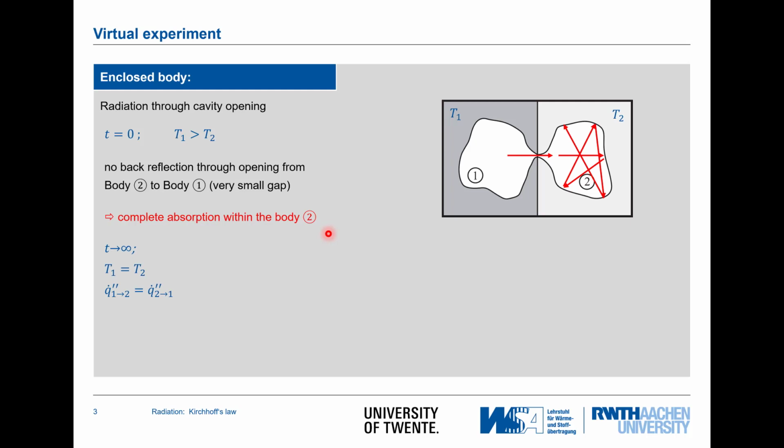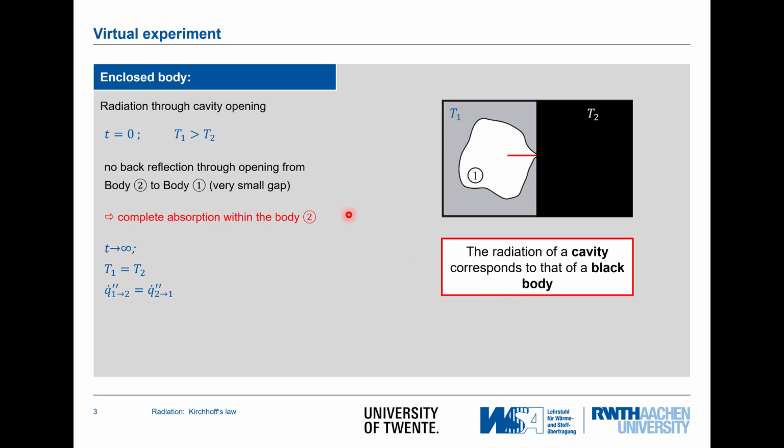This means for long enough times, if you wait until infinity, we will have then T1 equals T2, and the two heat fluxes, the one going from 1 to 2 equals the heat flux that comes from 2 and reaches 1. Now if we have complete absorption, you may guess already that then we can replace that cavity by a black body, or in other words, the radiation of a cavity corresponds to that of a black body.